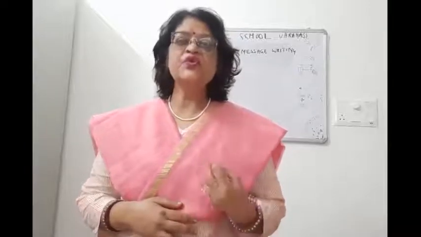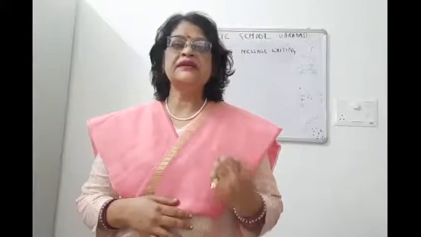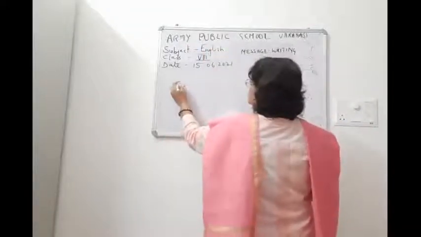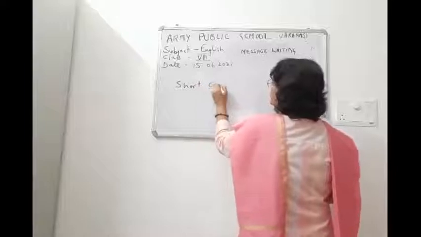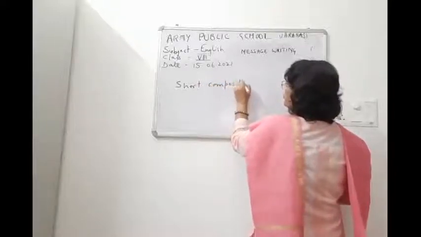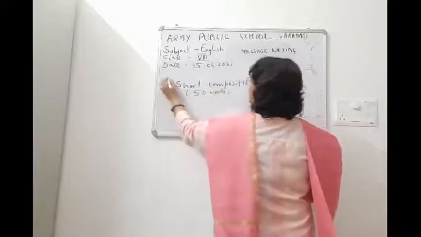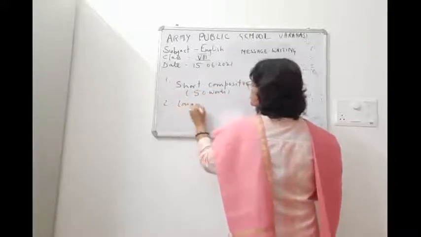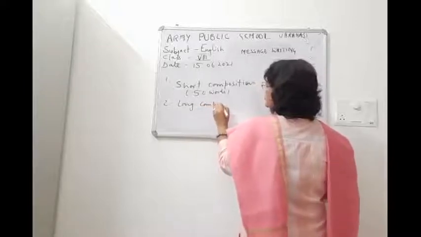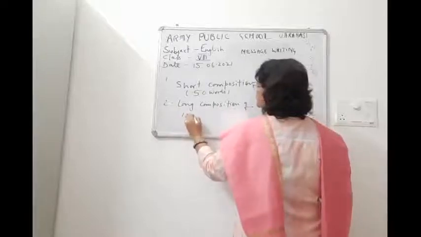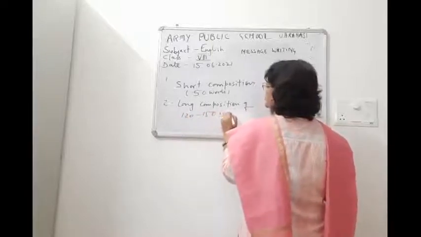Children, as I told you, there are two types of compositions in the English language. One is short composition of 50 words, and the other is long composition of 120 to 150 words.